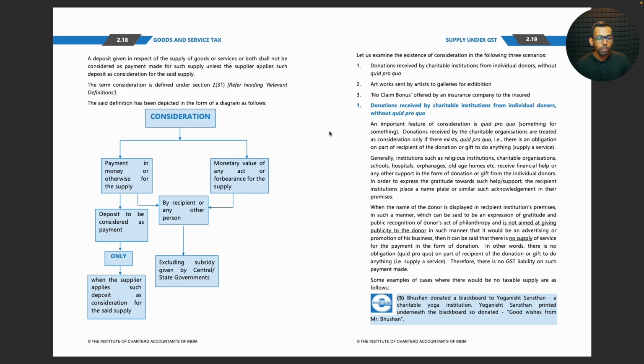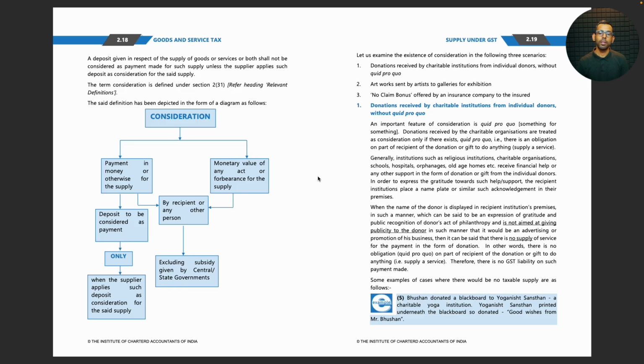Okay, consideration, payment in money or otherwise for the supply. Deposit to be considered as supply only when the supplier applies such deposit as consideration for the said supply. Monetary value of any act or forbearance for the supply by recipient or any other person, excluding subsidy given by the central or state governments.